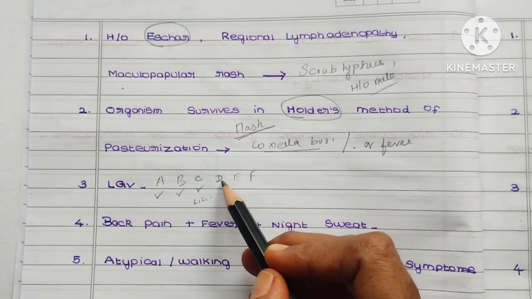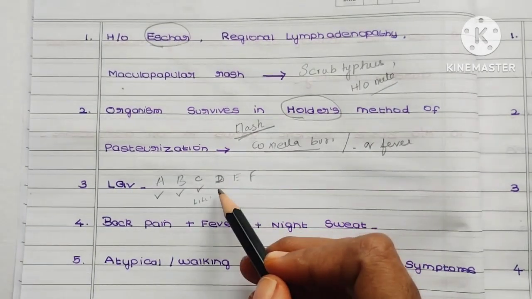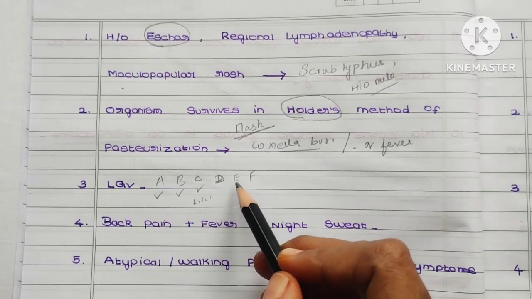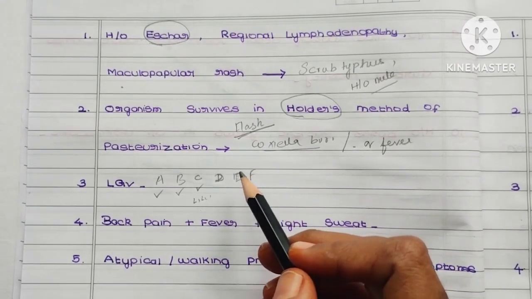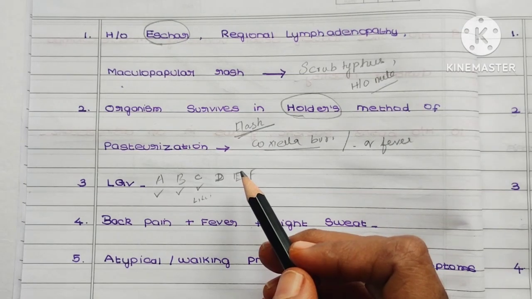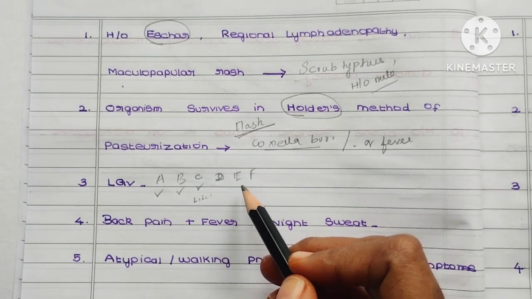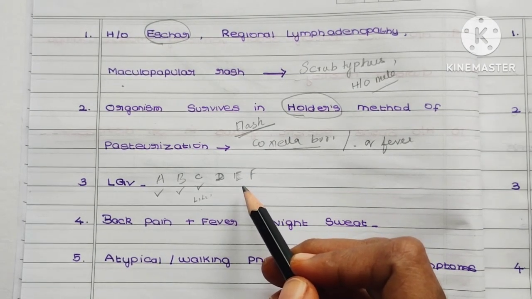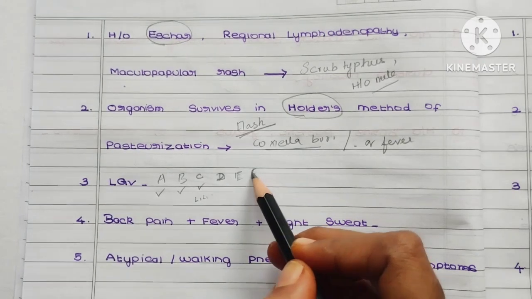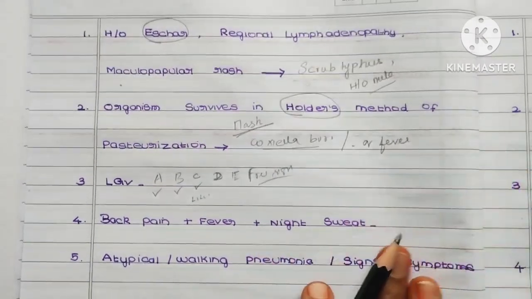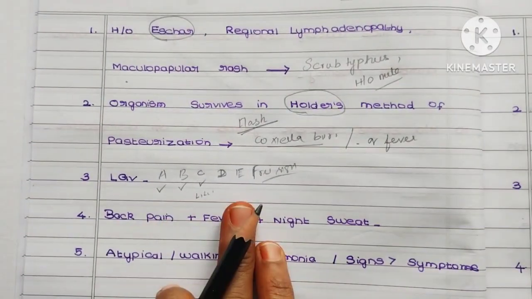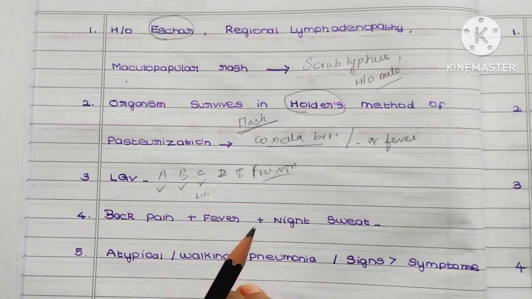D is doxycycline, the drug of choice, and E is elephantiasis, that is scrotal swelling or vulval edema. Another is called Frei sign. So you want to remember all these points in LGV, that is lymphogranuloma venereum.